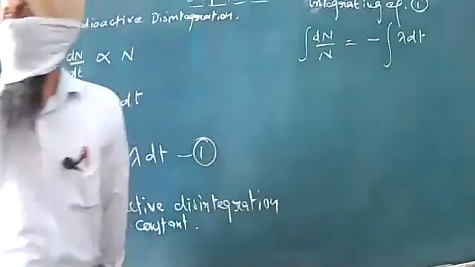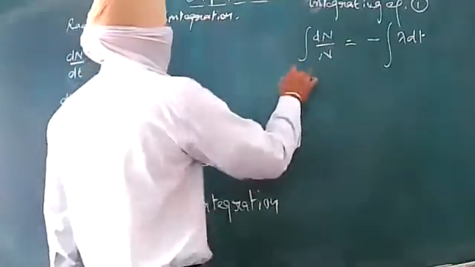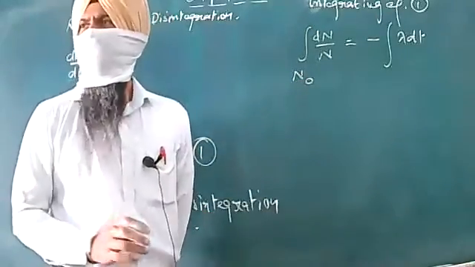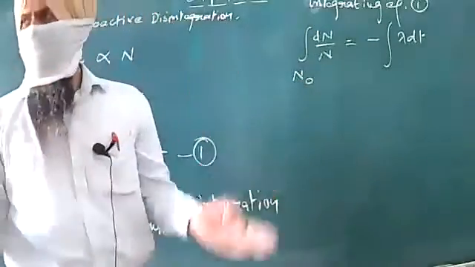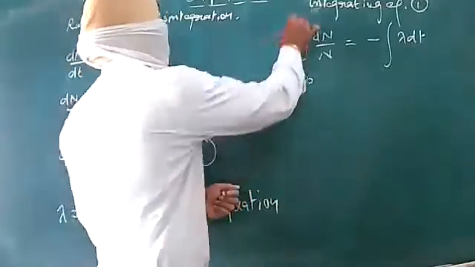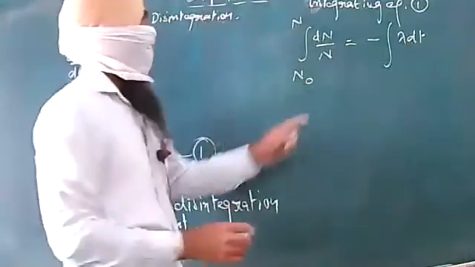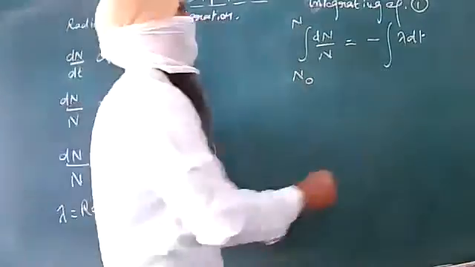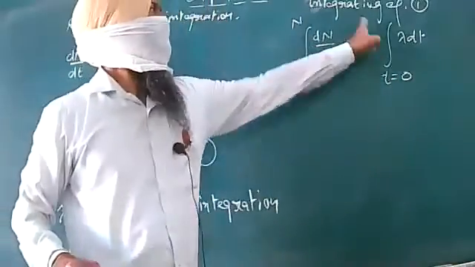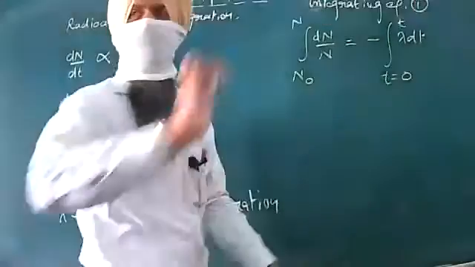Dear children, initially at the time t equal to 0, the number of atoms was N naught. And at any instant of time, the number of atoms present in the sample is equal to N. This is the lower and this is the upper limit. This is the number of atoms present at time t equal to 0, and this is the number of atoms present at any time t.